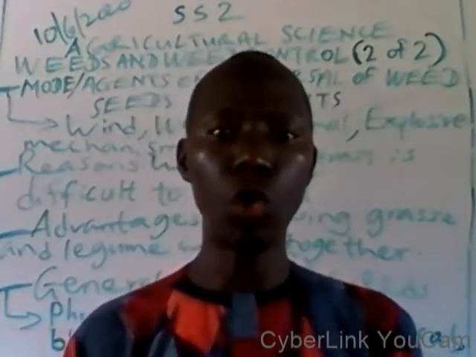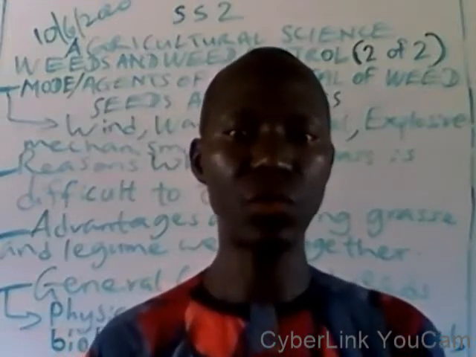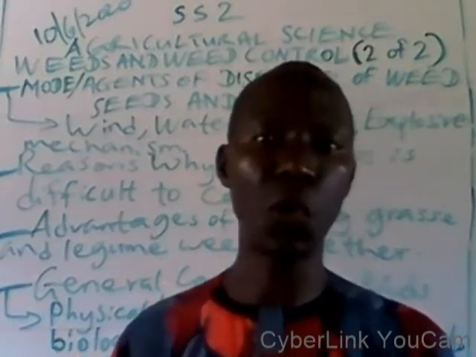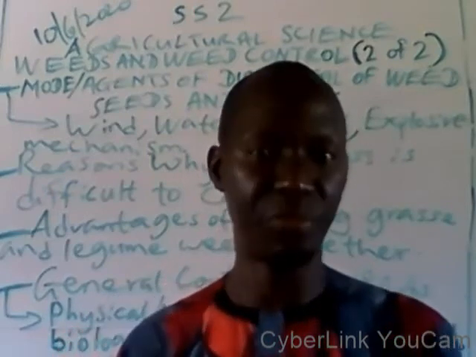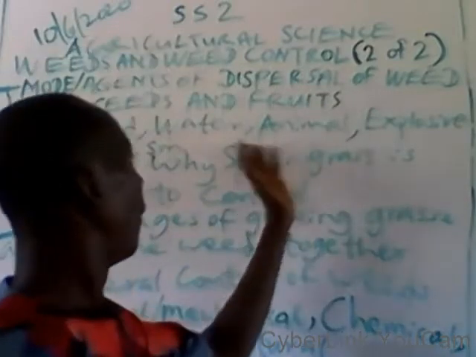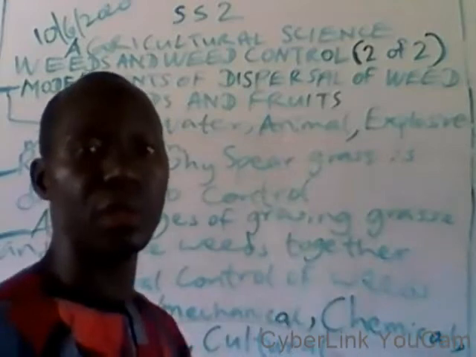They are hollow, or they have air space within them. Number 2, they are light in weight. Therefore, they will be able to flow on the water as the water carries them from one geographical place to another. Another agent of weed dispersal is by animals.